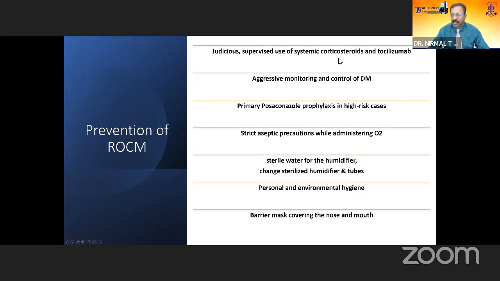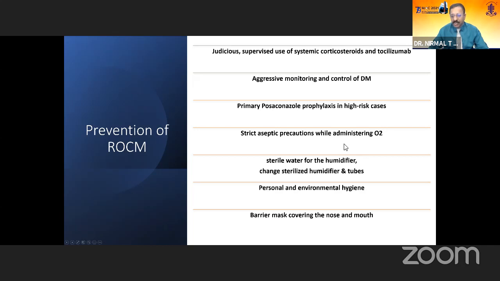Judicious use of systemic steroid has to be inculcated with the physician and the treating team. The diabetes mellitus has to be aggressively monitored and controlled. And in high-risk cases, you can consider primary posaconazole prophylaxis and strict aseptic precautions while administering oxygen. So now the oxygen usage was very high, high flow oxygen, and also the usage of industrial oxygen. So ensure sterile water for the humidifier, and staff change the humidifier daily.